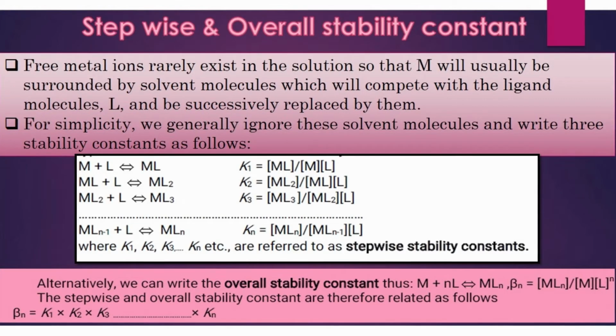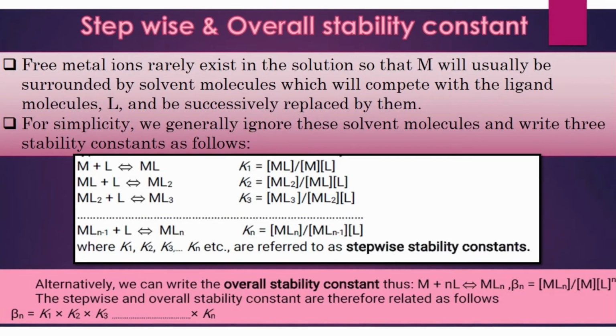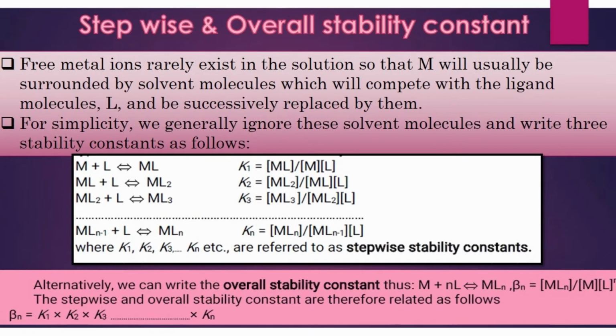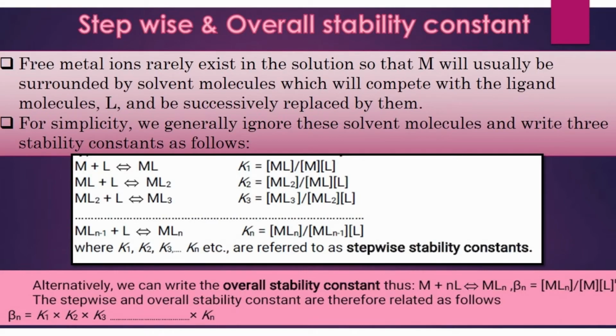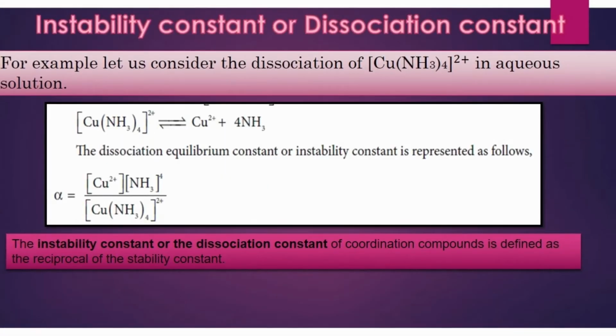If we represent the overall stability constant as beta n, then this beta n value for this complex formation will be equal to the product of the stepwise stability constants, that is K1 times K2 times K3. Generally, stepwise stability constants are represented by the symbol small k, and the overall stability constant is represented by the symbol beta. Now let's talk about instability constant or dissociation constant.